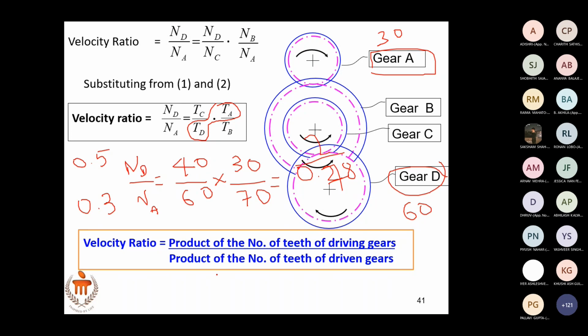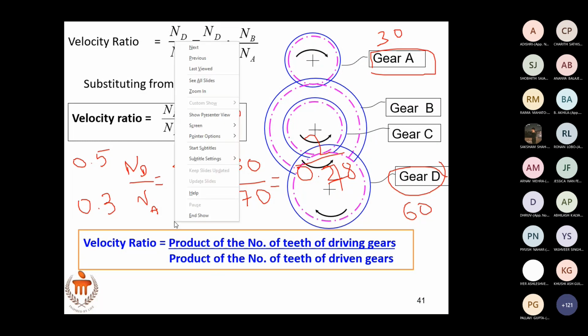So don't be of the impression that compound gear train is just used to increase velocity ratio. No, it can be used to increase the velocity ratio or decrease the velocity ratio. Either to maximize or minimize velocity ratio, it can be used. It can go to two different extents, more than what a simple gear train can do, because we will be able to select intermediate gears of different number of teeth, and that will have an effect on the velocity ratio. Is that clear?